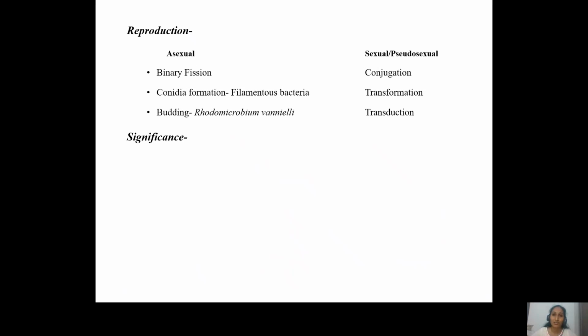And the last one is transduction, wherein a virus is mediating as a transferring agent of the genetic material from one bacterium to another bacterium. So the DNA transfers from one bacterium to another through the viral vector. So that is designated as transduction.